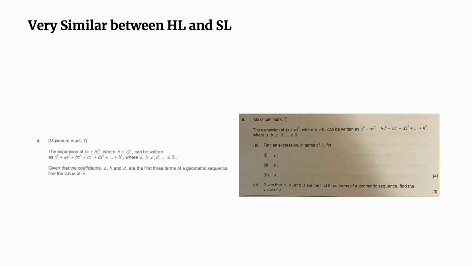Oh my God, the list goes on and on, isn't it? So now this is the binomial expansion that compares with the coefficient, and what you had to do was to use the geometric mean. And as you can see, question number 4 from the HL paper and question number 5 from the SL paper are exactly identical, right? This is why we call it doppelganger, right? So let's have a look at the next question.